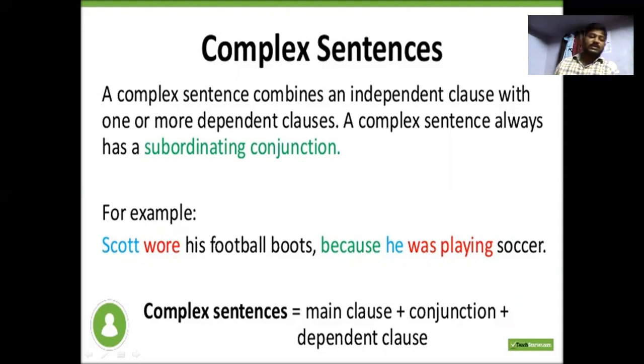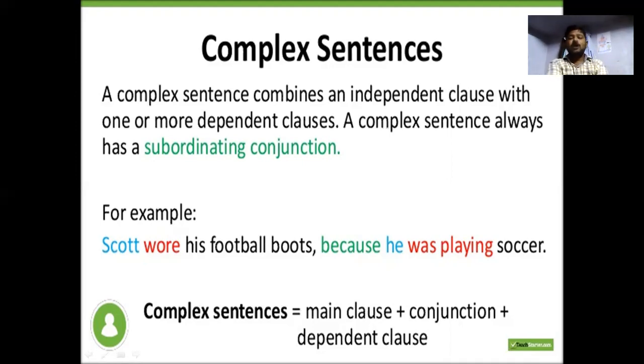For example, Scott wore his football boots because he was playing soccer. Here the subordinating conjunction is because. Scott wore his football boots is the independent clause.